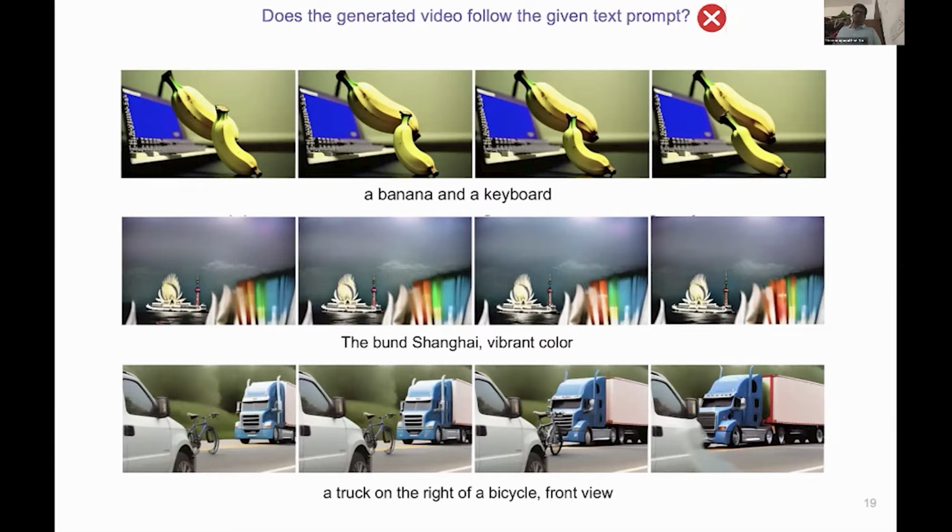It drops objects, merges concepts, ignores spatial relationships. This is the compositional generation problem we are going to focus on in this talk, which is based on our WACV 2026 paper.